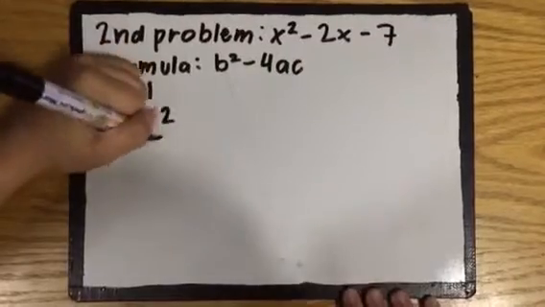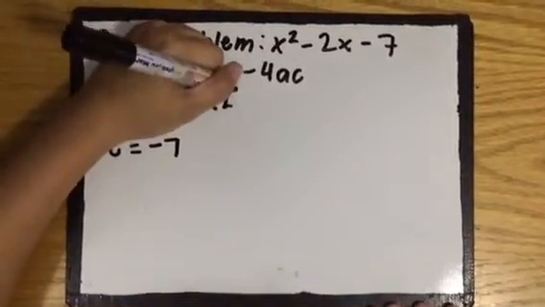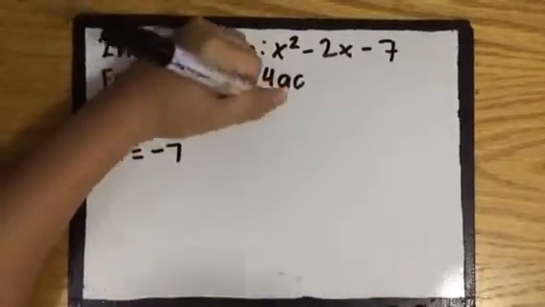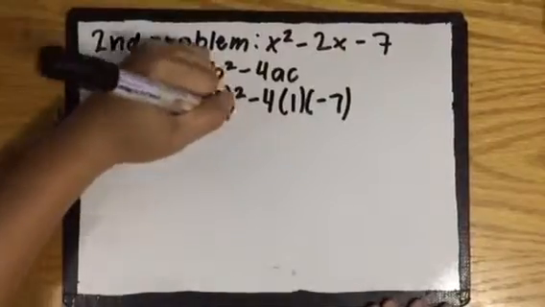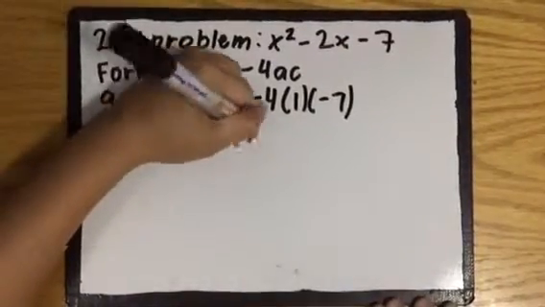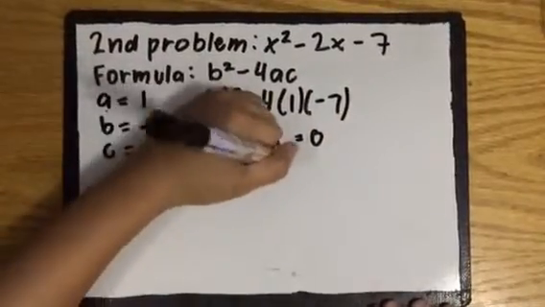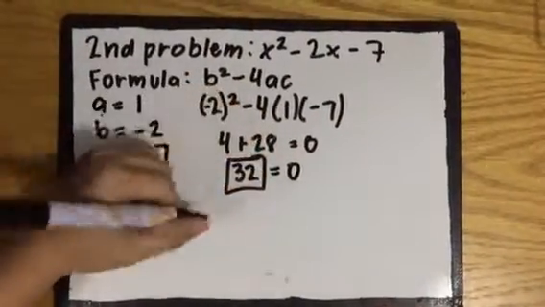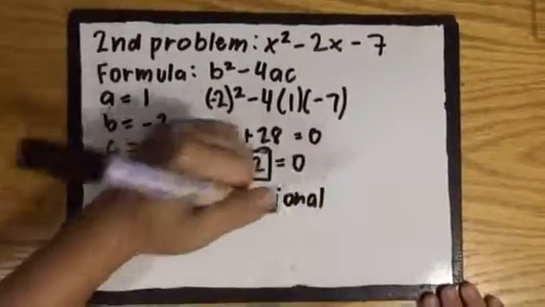So a is going to be 1, b is going to be negative 2, and c is going to be negative 7. So it's going to be negative 2 squared minus 4 times 1 times negative 7. 4 plus 28 equals 32. The discriminant is greater than 0, and it is not a perfect square, so it has two real irrational roots.